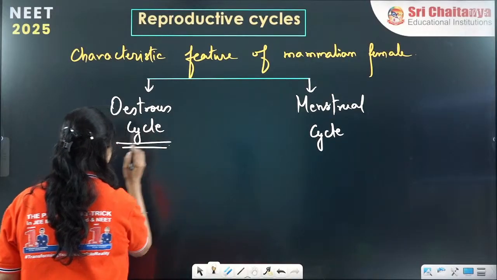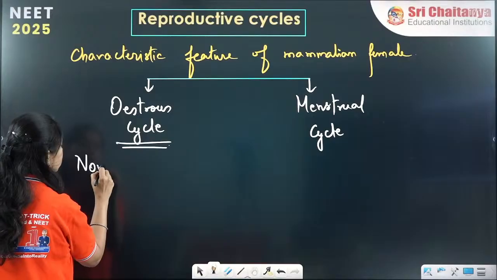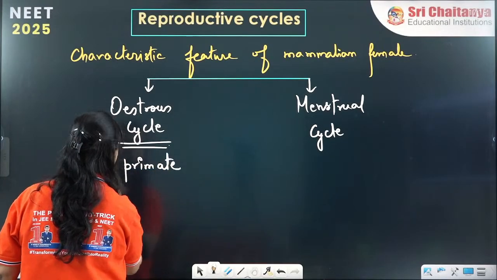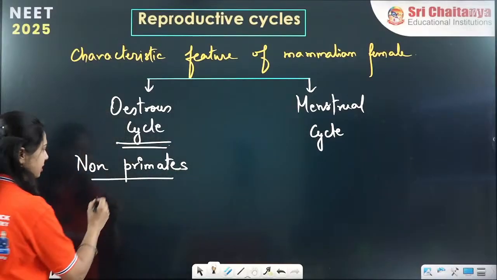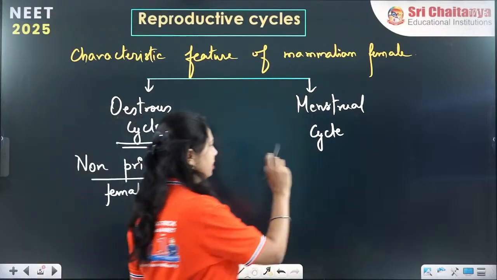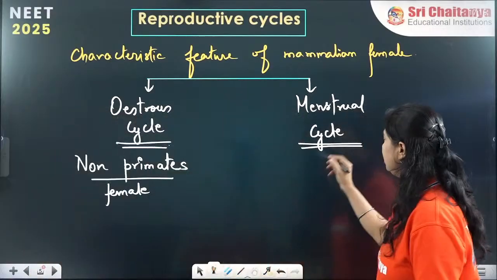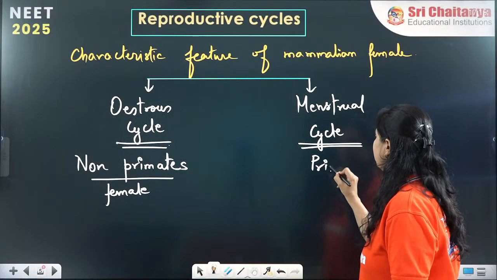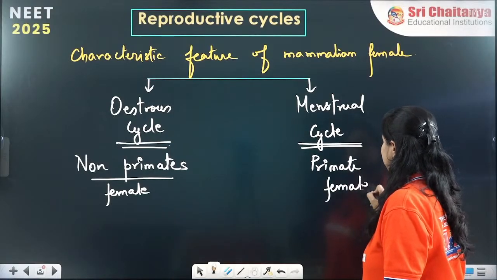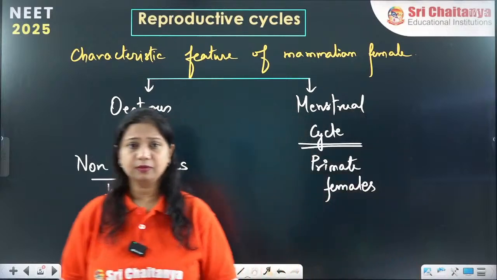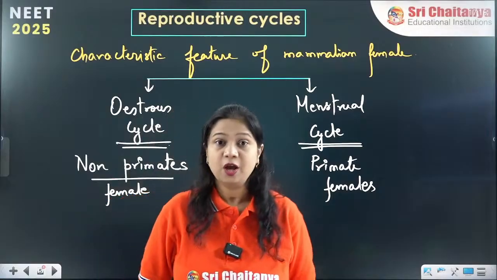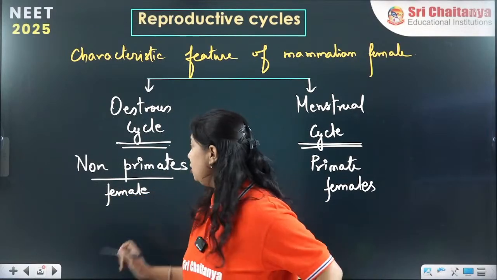Estrous cycle, it is present in a group of mammals called non-primates, the non-primate females. Whereas menstrual cycle is the reproductive cycle present in the primate females. Non-primate females, what are these organisms?